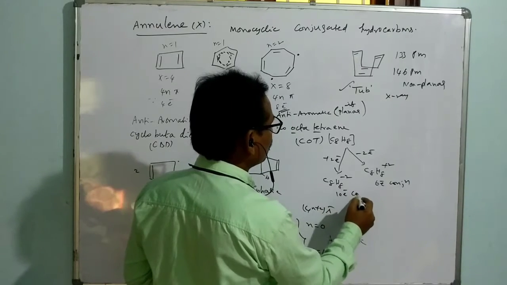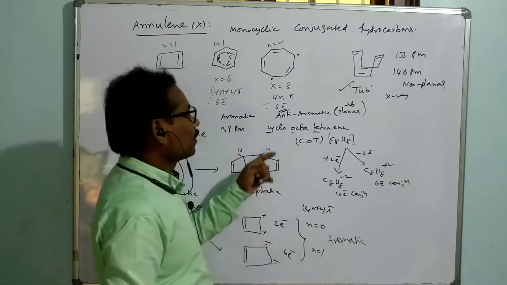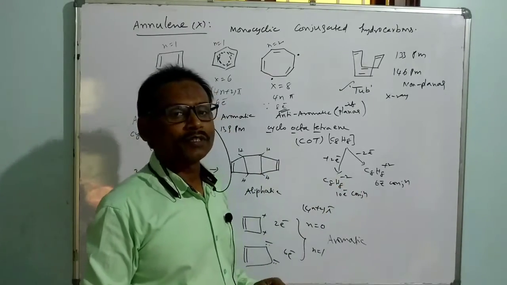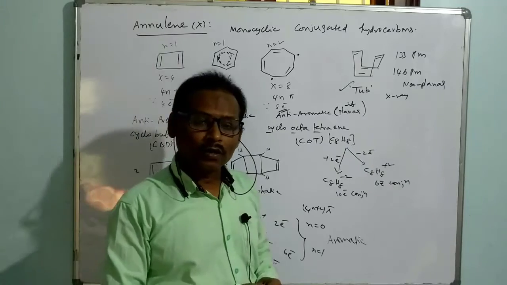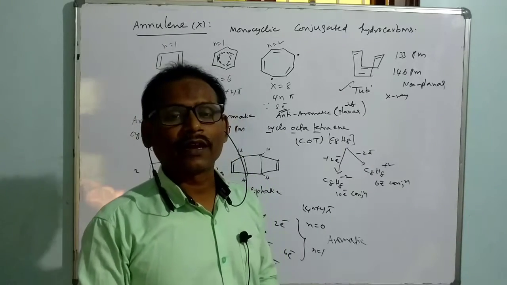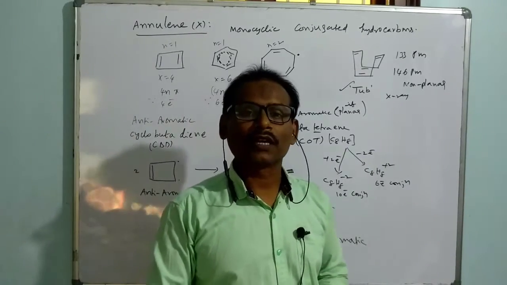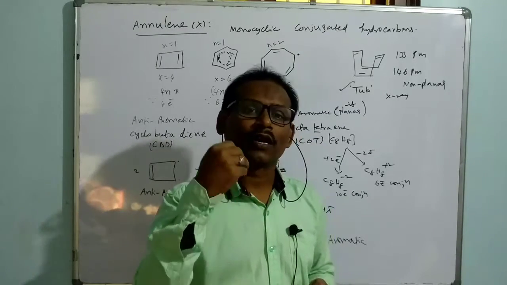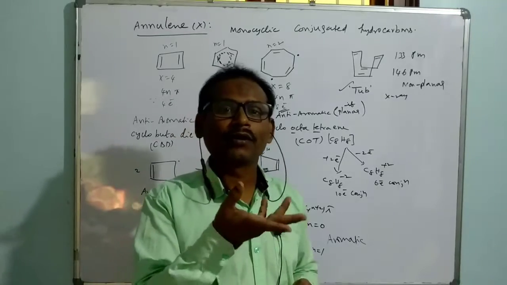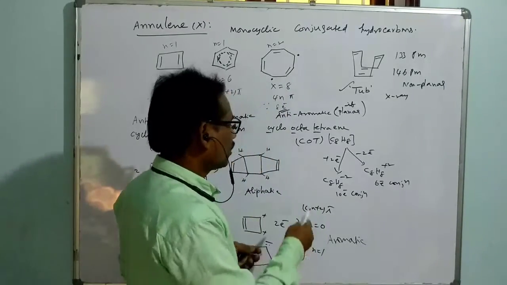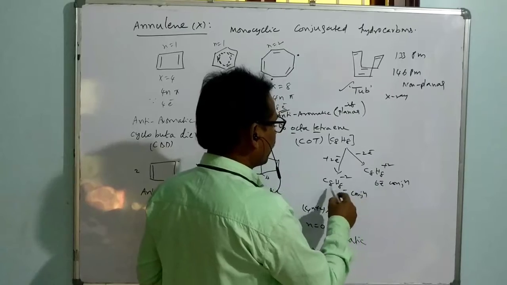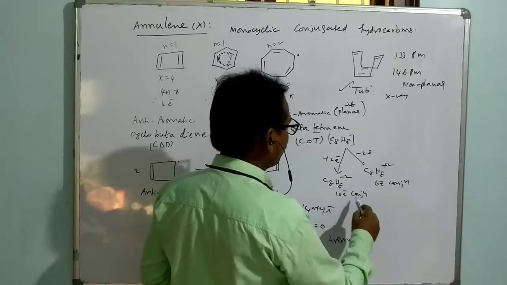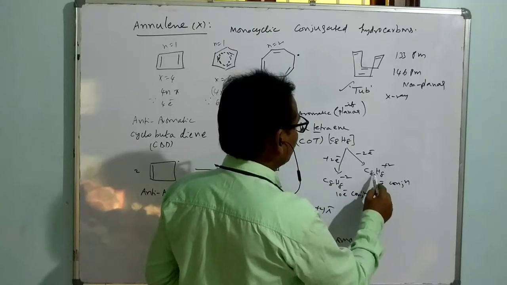So in this way, cyclooctatetraene is converted into an aromatic species just by losing electrons, forming a cation, or by gaining electrons, forming an anion. That means by converting the neutral species into a cation or anion, it gets stability. So in this way it is aromatic. Right now, what is the situation of this? The situation of this is aromatic. In both cases it is aromatic. We can write this as